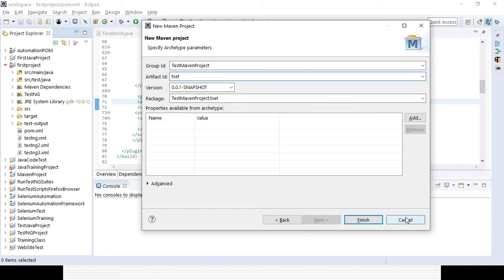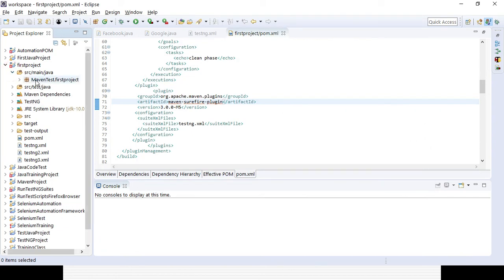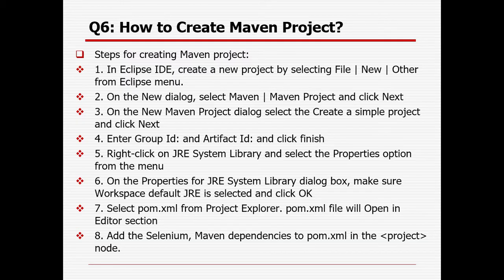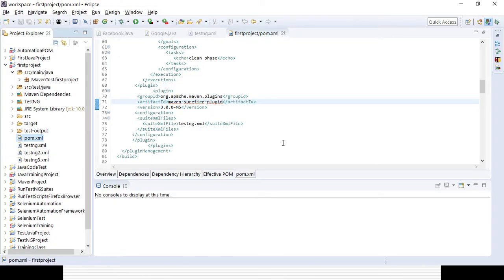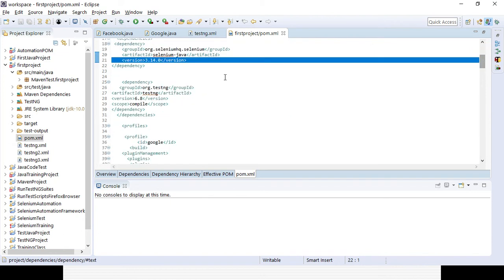Once your project is created, obviously by default your package will be there, whatever you selected, in the src main Java. The src test folder will be there, and by default the pom.xml file will be created, where you need to add your dependency. Suppose you need to use Selenium Java, you need to add your Selenium Java dependency. If you want to use TestNG, you have to add that dependency.